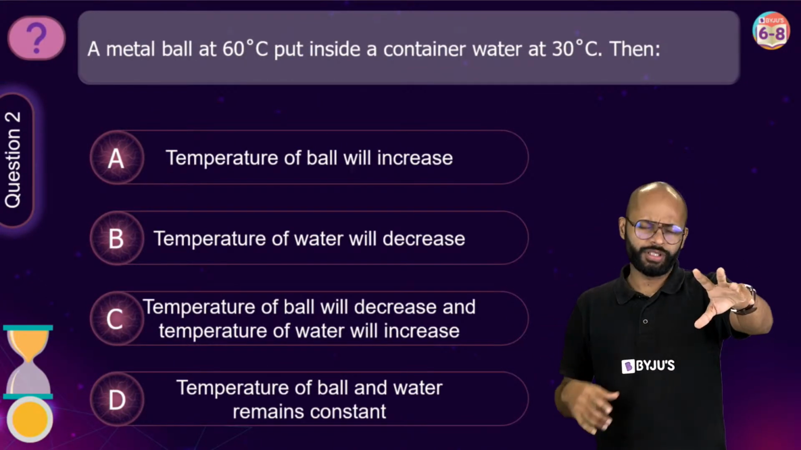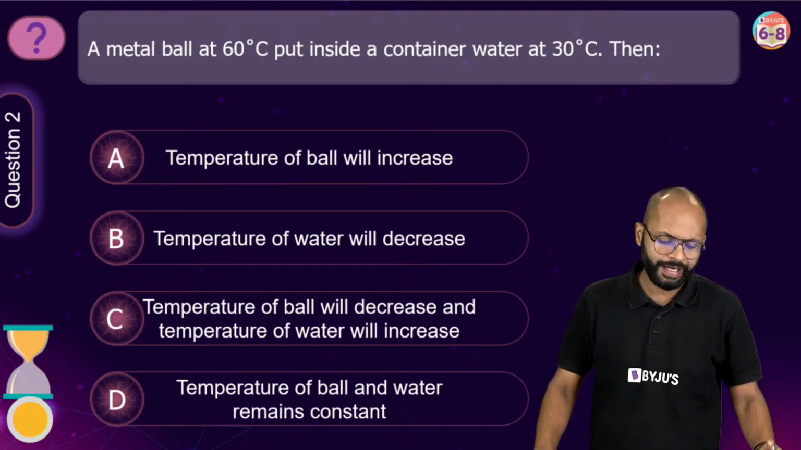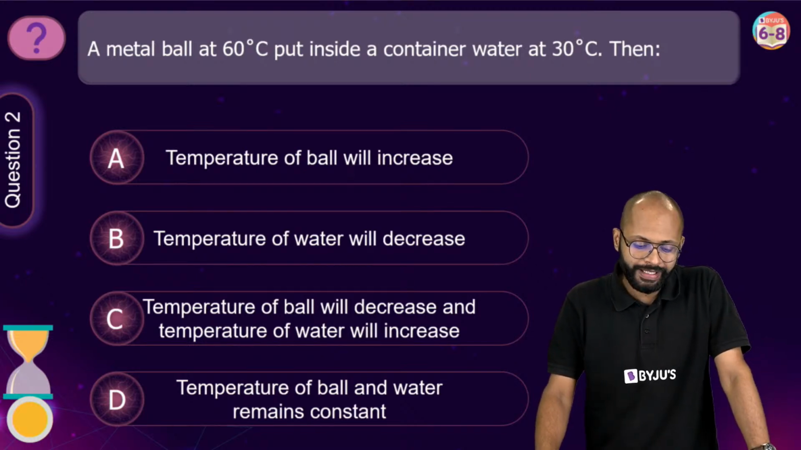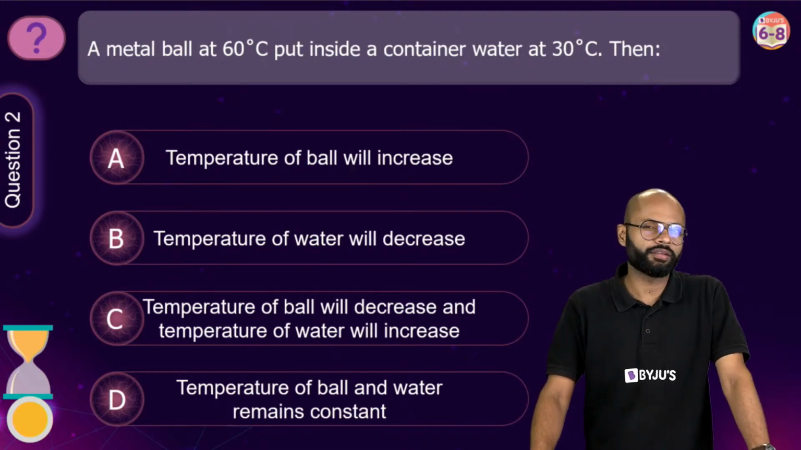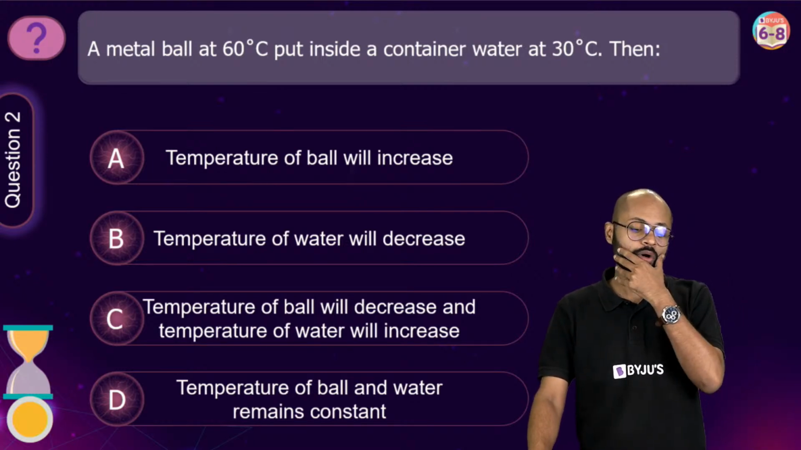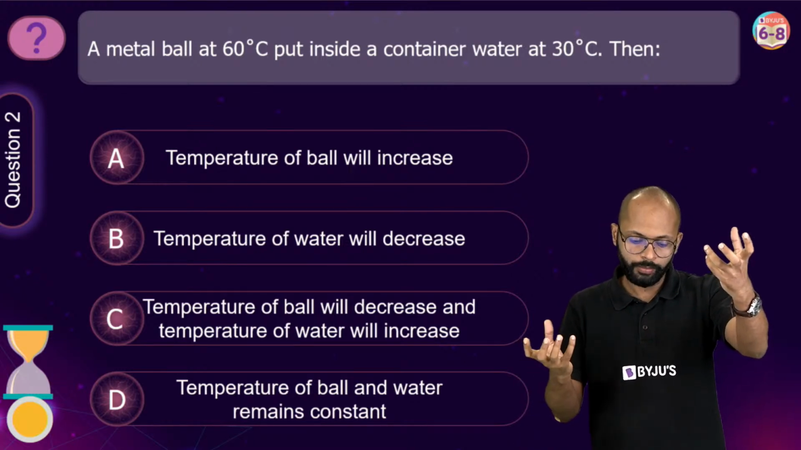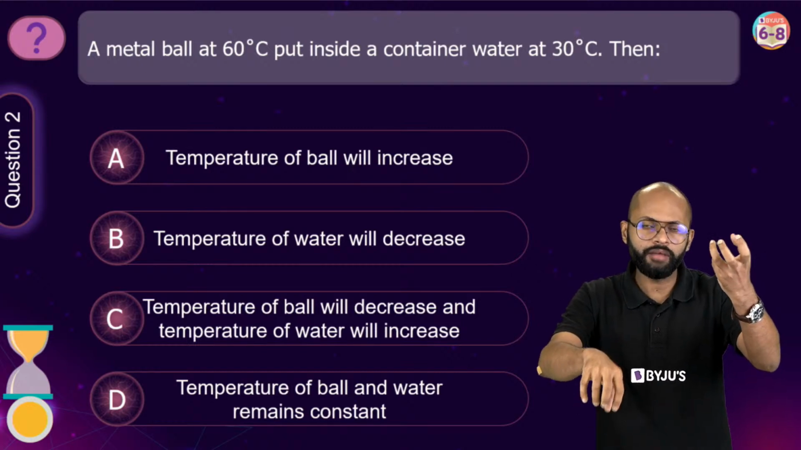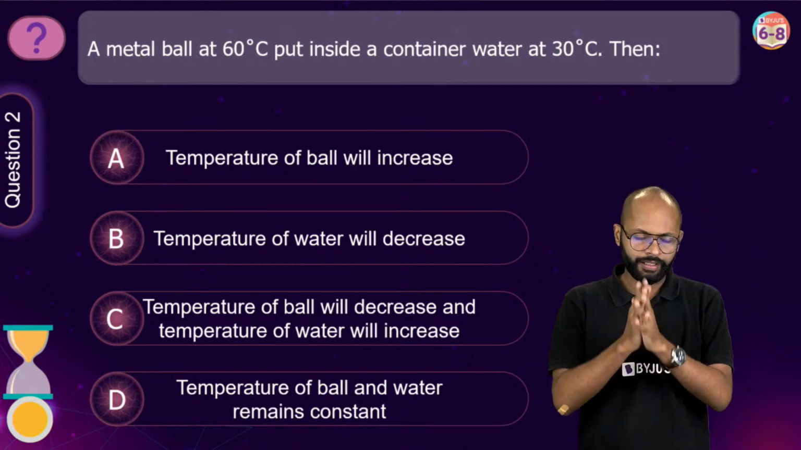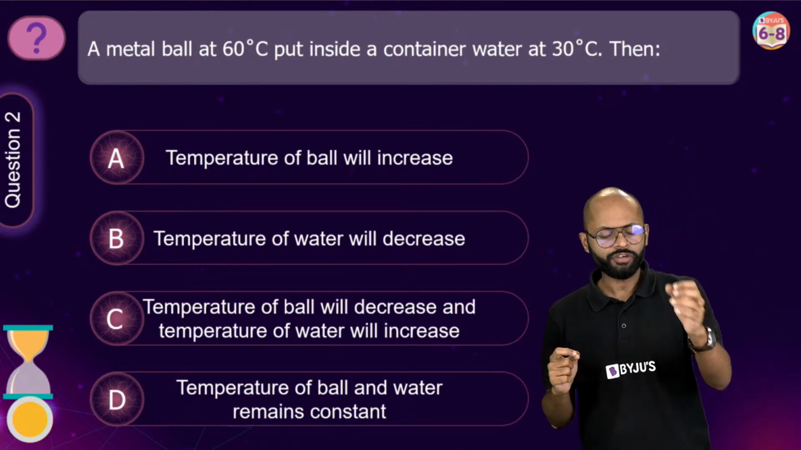This is also an easy question here. A metal ball at 60 degrees Celsius put inside a container water at 30 degrees Celsius. यार एक metal ball है which is 60 degrees Celsius. उसको हमने एक पानी के कंटेनर में डाला which is at 30 degrees Celsius. Then first option, temperature of ball will increase.